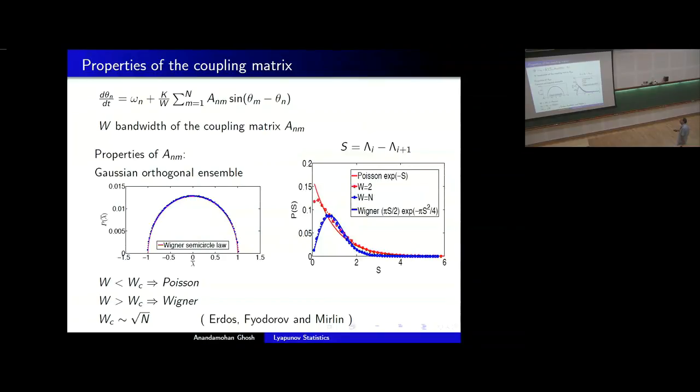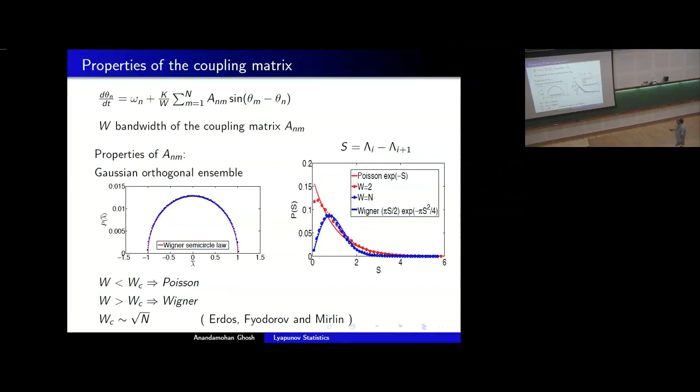We just exploit only one of them: if we take a random banded matrix A and suppose we diagonalize it, get the eigenvalue spectrum, calculate their successive gaps, and calculate their distribution. If the width is very small, that is, my band is very tightly banded around the diagonal, say there are only 3 diagonal elements, then P of S shows something like a Poisson distribution, which is expected because the eigenvalues will be more or less independent of each other.